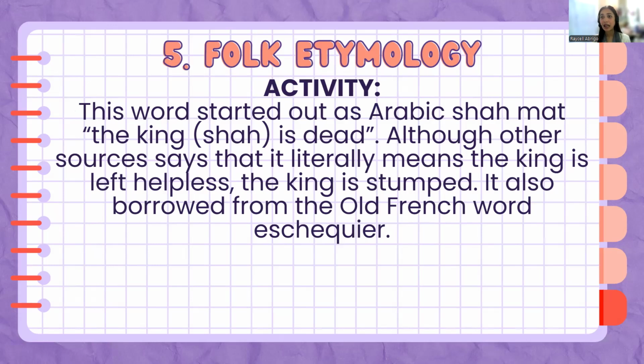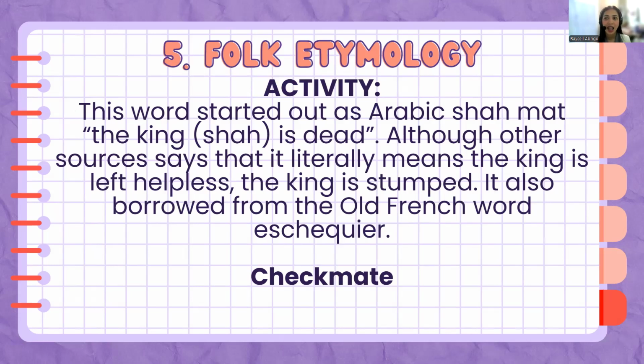If you catch the king of your opponent helpless when you are playing chess, what do you say? You say checkmate. So the term checkmate is not only formed using compounding, but actually folk etymology because it came from a folk language and it has evolved over time.